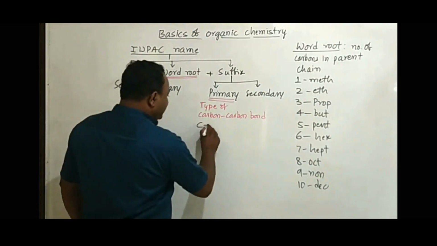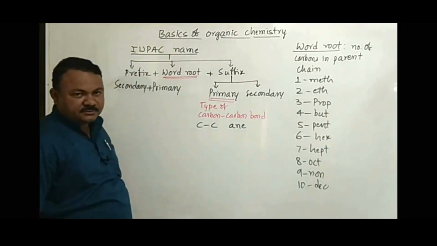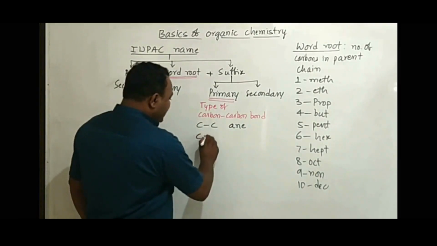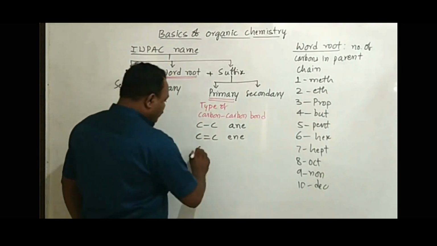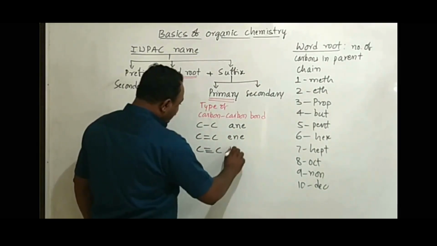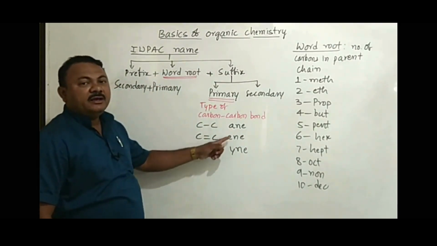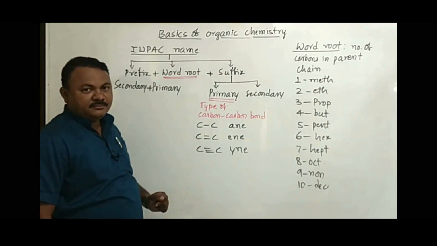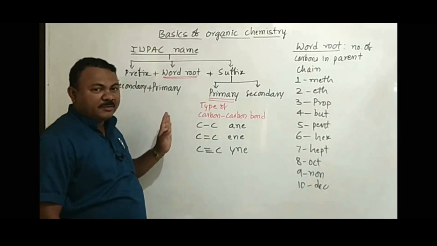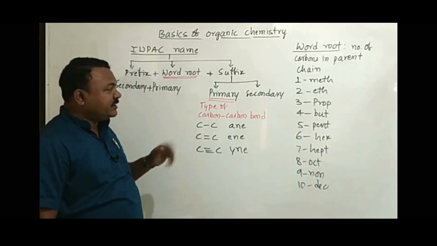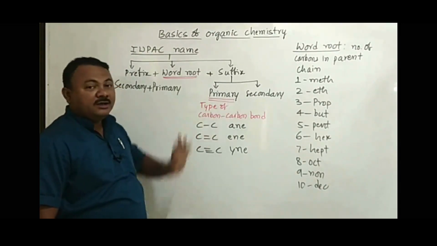If the compound has only carbon-carbon single bonds, we use the primary suffix ane. If the compound contains a carbon-carbon double bond, for that we use the primary suffix ene. For a carbon-carbon triple bond, the primary suffix used is yne. Pronounced as ane, ene and yne. So the primary suffix is added to the word root and explains the type of carbon-carbon bond. Let us take some examples so that you understand how we apply word root and primary suffix. After that we go for learning secondary suffix.